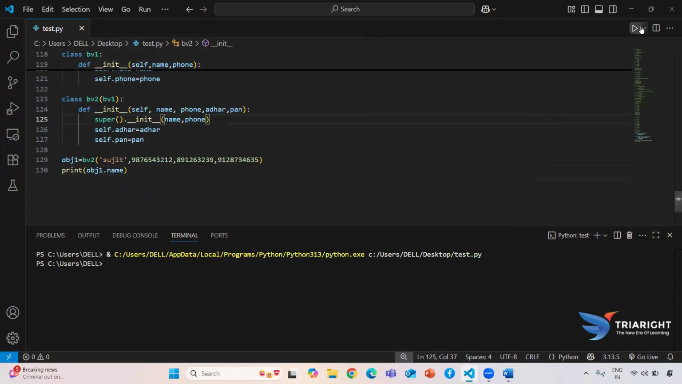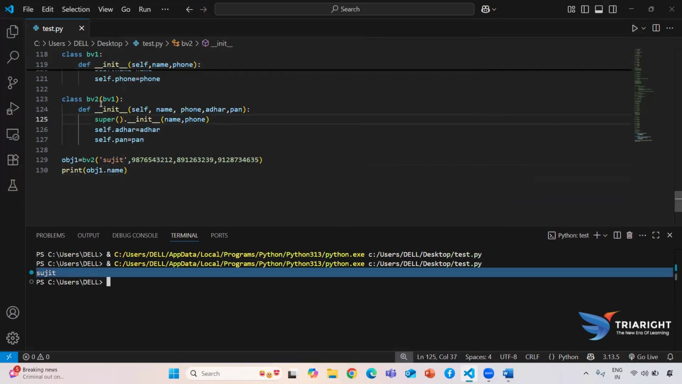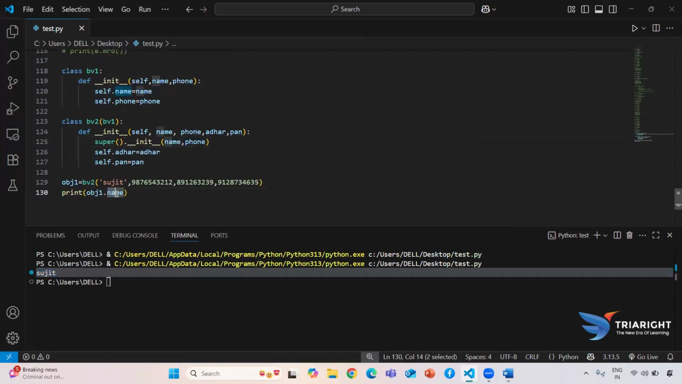So now if I'm trying to run this one, guys, just see, it will give me Sujit, but this Sujit name will be available in my bank version 1. But whenever I am trying to create the object for bank version 2 also, it will be acquired with the help of my super method. Okay, so now we are trying to understand how the control flow is going to work.